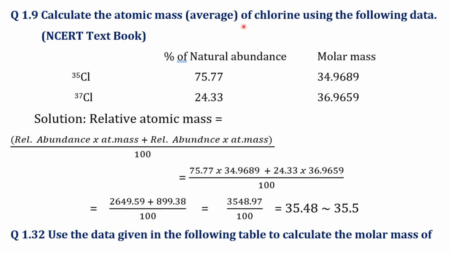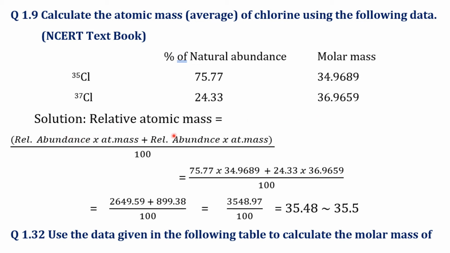Now let us see a numerical, that is question number 1.9 from the NCERT textbook. Calculate the average atomic mass of chlorine using the following data. Chlorine is available as two isotopes, Cl35 and Cl37, and the relative abundances are 75.77 and 24.23, and the atomic masses are 34.9689 and 36.9659.